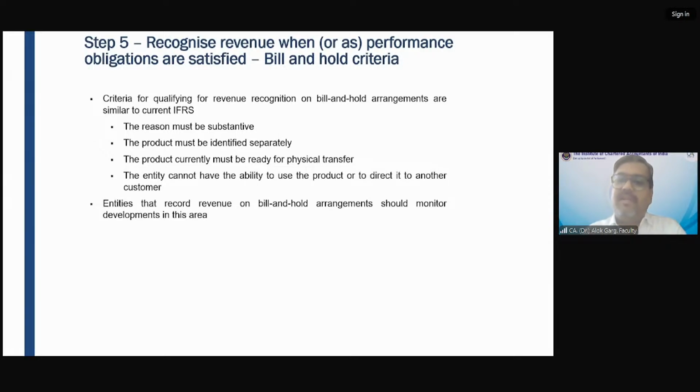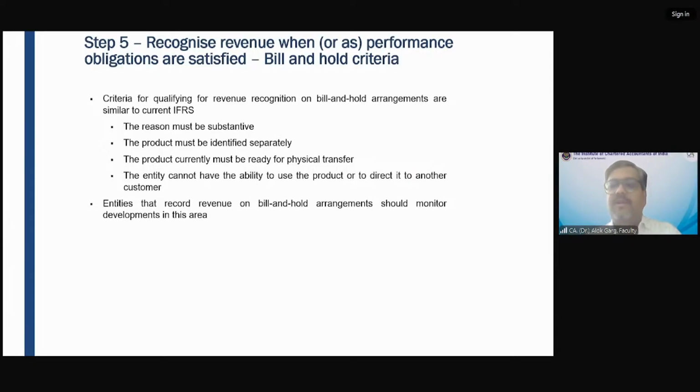So basically, whenever there is a situation of bill and hold criteria, you need to see 4 aspects, right? What are the 4 aspects? The reason for holding the delivery must be substantive. Number 1. Number 2, the product must be identified separately.